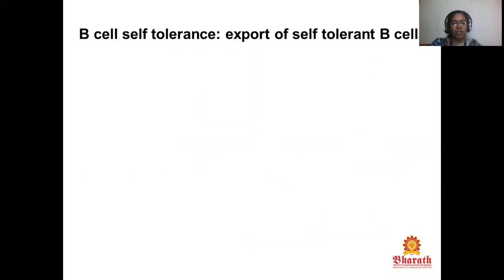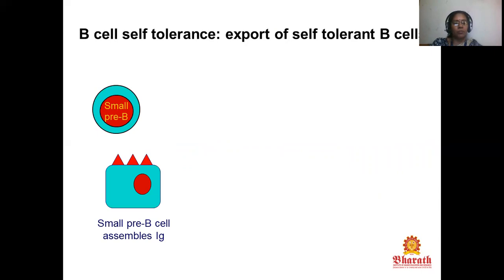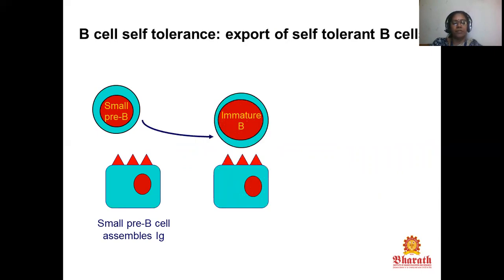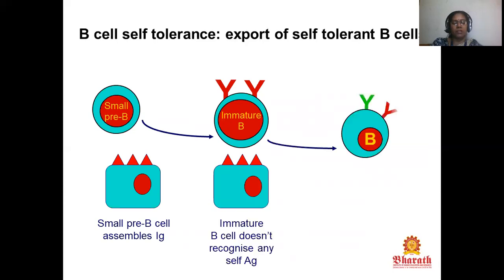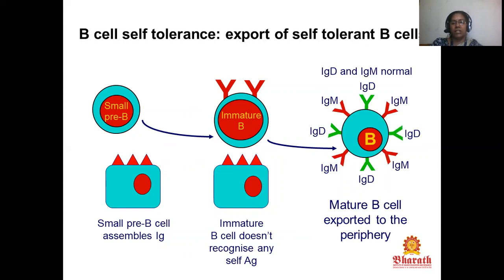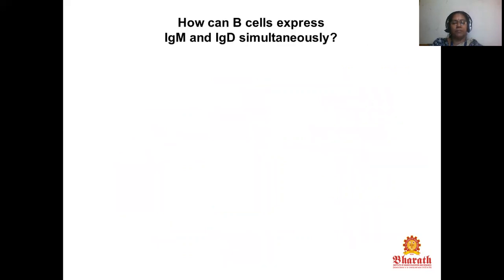B cell self-tolerance: export of a tolerant B cell. Small pre-B cells assemble Ig, so the immature B cell does not recognize any self-antigen. There is IgD and IgM normal. Here the mature B cell is exported to the periphery.